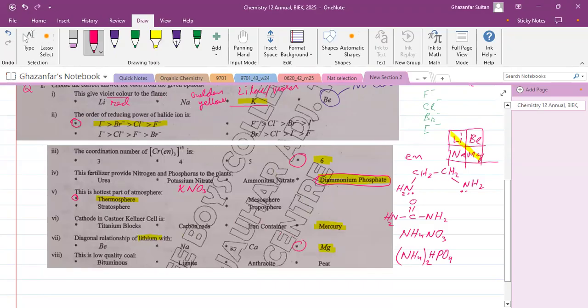And the next question is that this is low quality coal. So peat is the low quality coal. You can read it from the table in your book, that peat is the very low quality coal, and anthracite is the very high quality coal. So now we will see the next question.